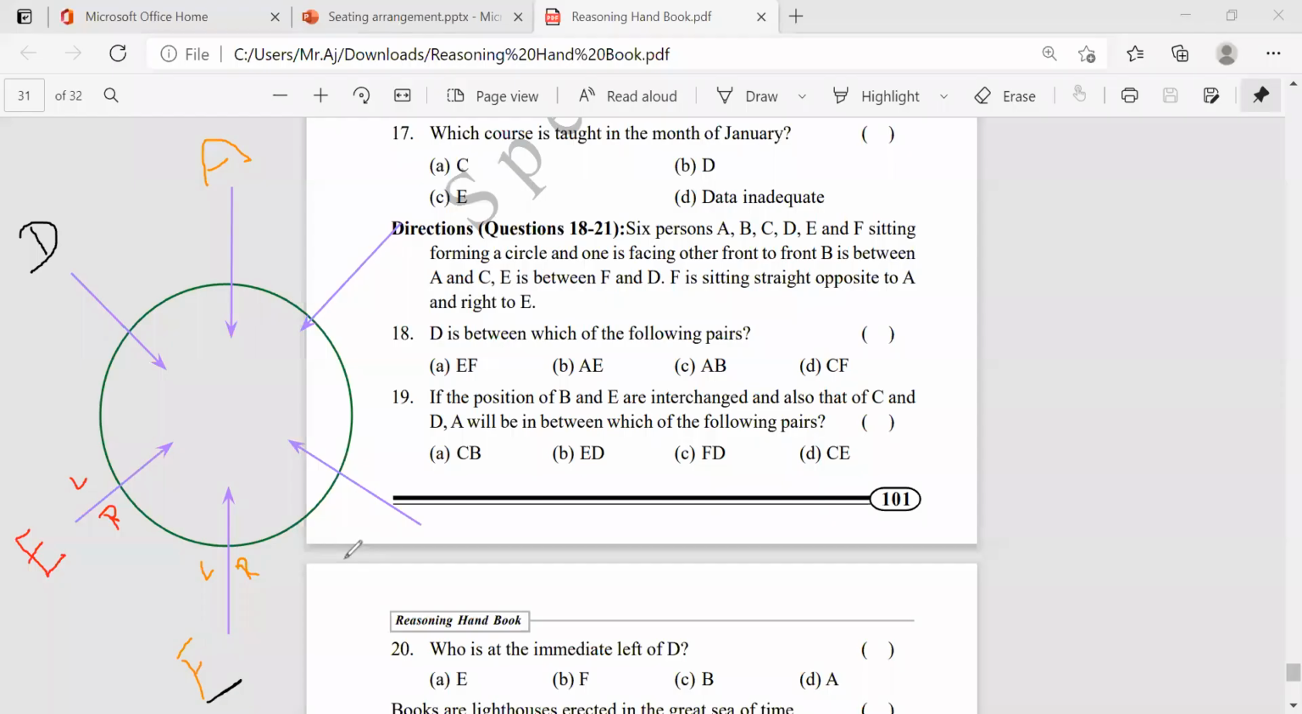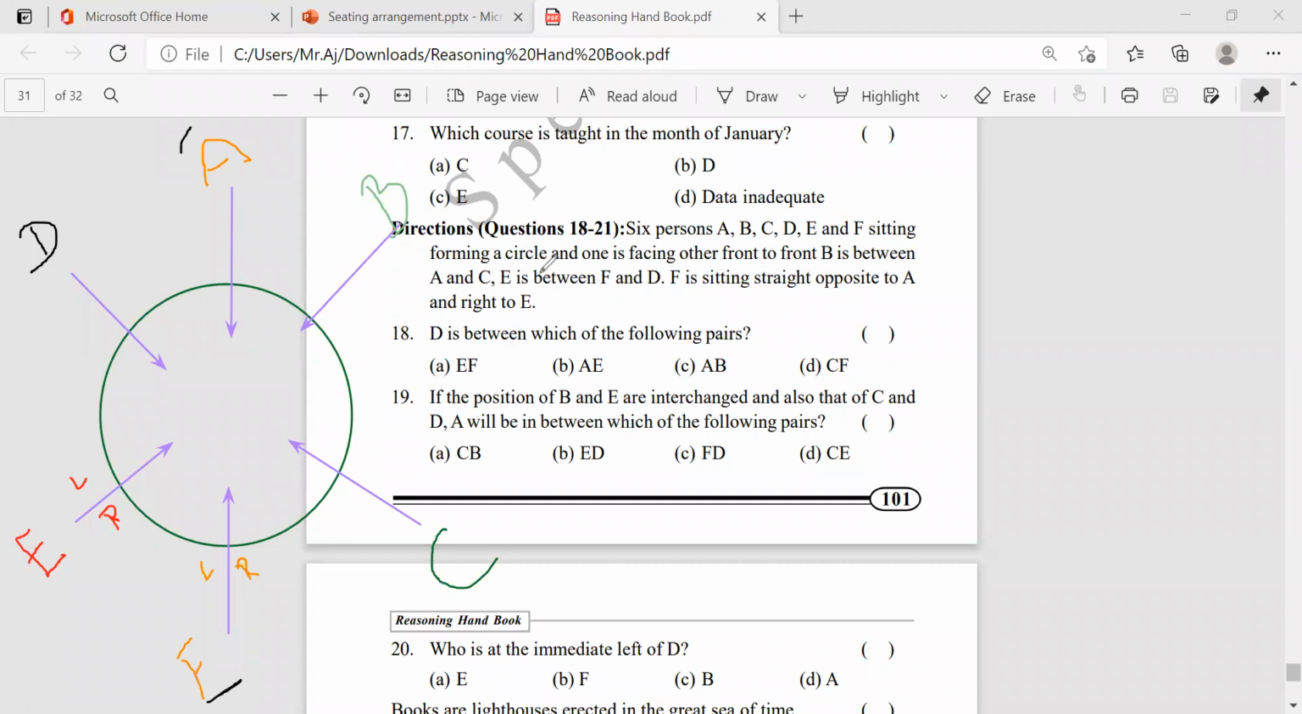Yeah, see here. What they're saying, next one, B is between A and C. We know the A position here. So B is between A and C. Only 2 points is there, right? So C is here, then B will be here. Now we got the positions.